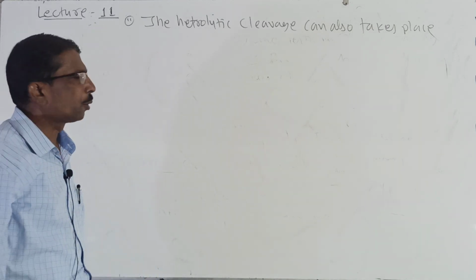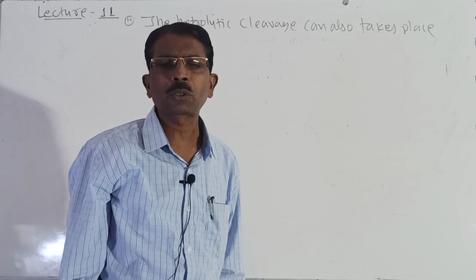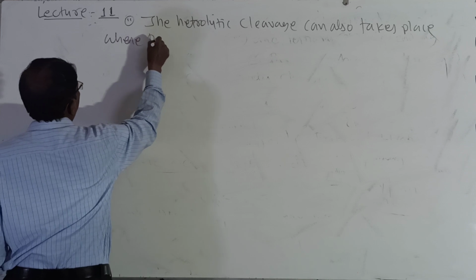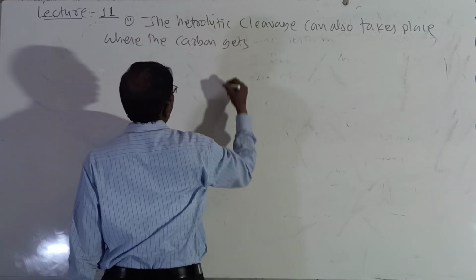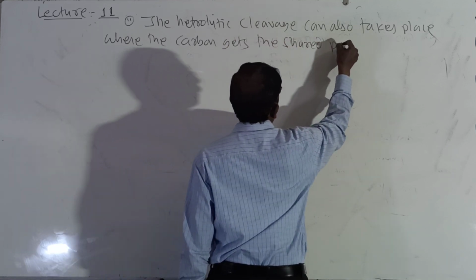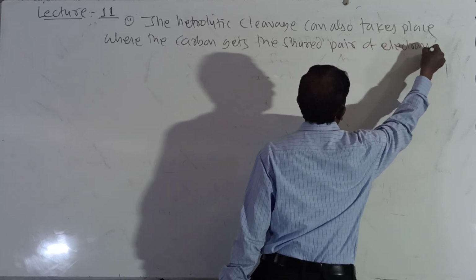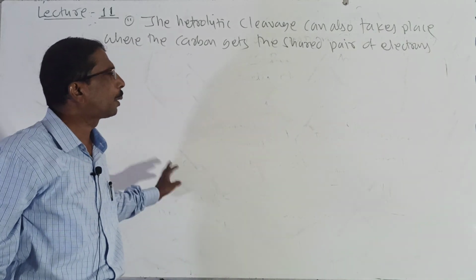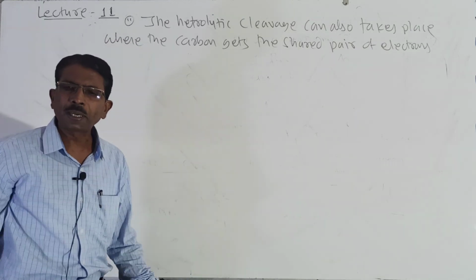So here it gives the species in which the carbon gets the shared pair of electrons. The carbon retains the shared pair of electrons with it.